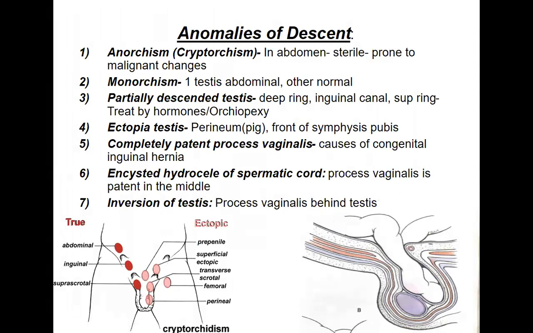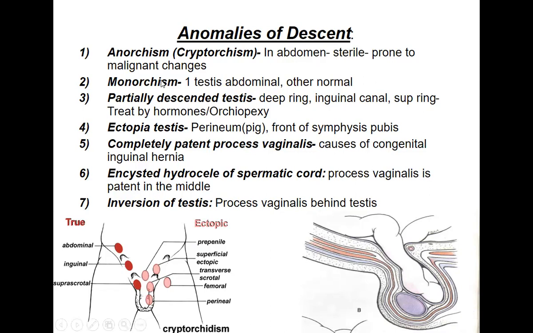If there is no proper descent, then it is called anomalies of descent of the testis. So what are the different types of anomalies we can see? These are called developmental anomalies because they take place because of improper development. The most important and commonest is anorchism, also called cryptorchism, where the testis will be present in the abdomen. As I said, if it is present in the abdomen, this is not suitable for spermatogenesis to take place. So usually that male will be sterile.